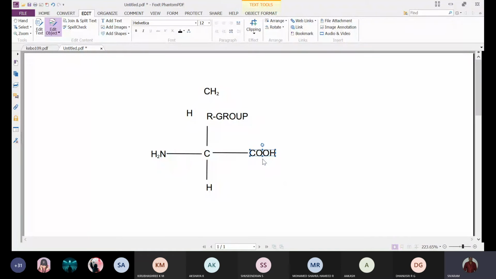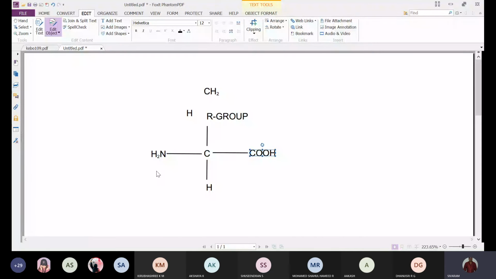Okay, the carboxylic group represents the acidic nature, COO minus. In ionic form it will form COO minus, so it will give acidic nature. Whereas the amino group, NH3 plus, will form basic nature. So one acidic group is there, one basic group is there, and together they form a neutral molecule.